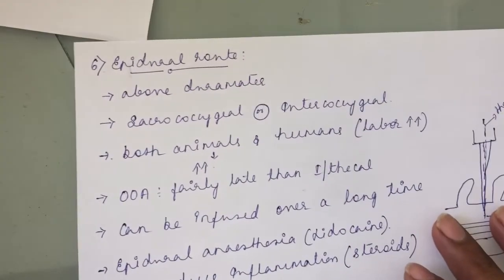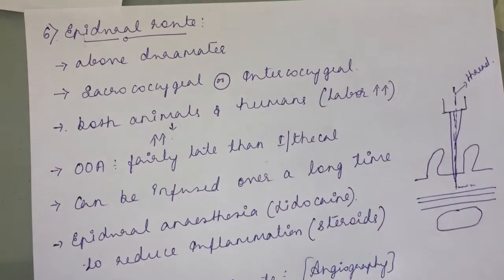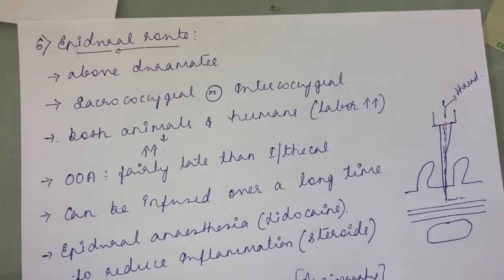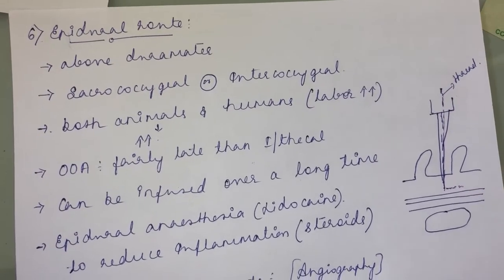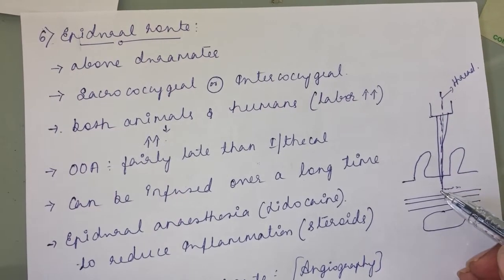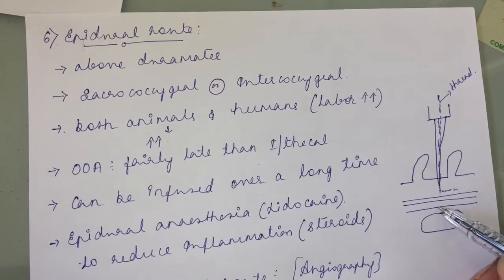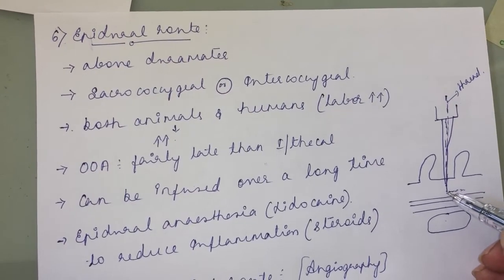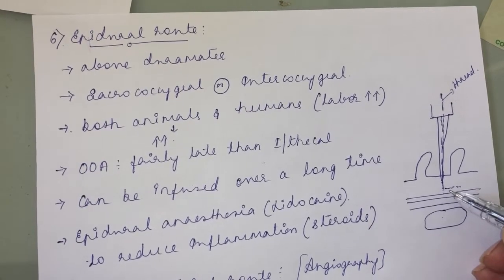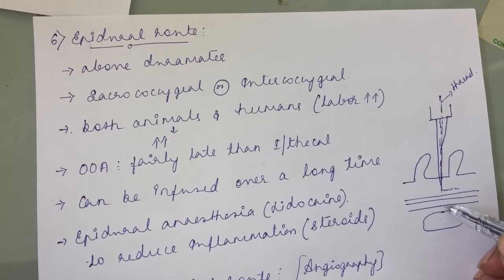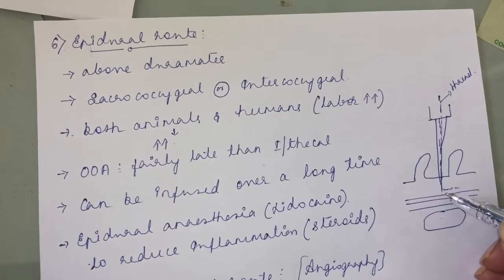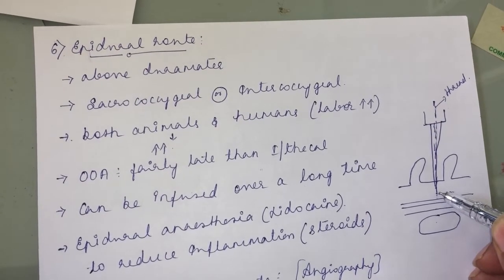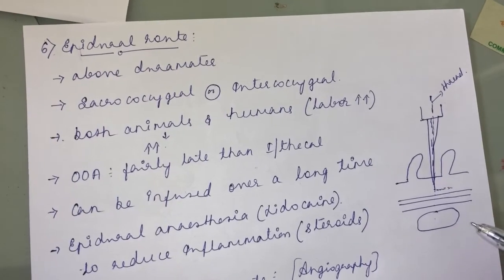So the next route is the epidural route. I told you, in the epidural route you are going to inject the drug above the dura mater. I told you the order: dura mater, arachnoid, then the pia mater, then the spinal cord, right? So you are going to inject the drug above the dura mater. Here the needle is not penetrating the meninges, it is not even touching the meninges. The name itself suggests epidural, above the dura mater.